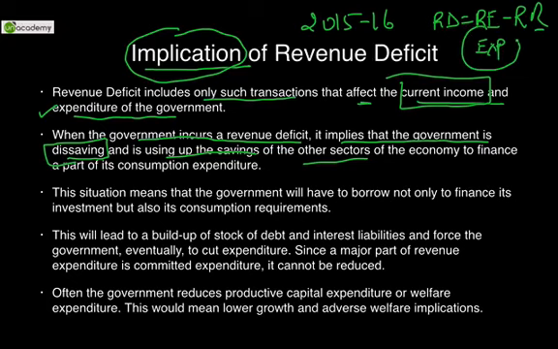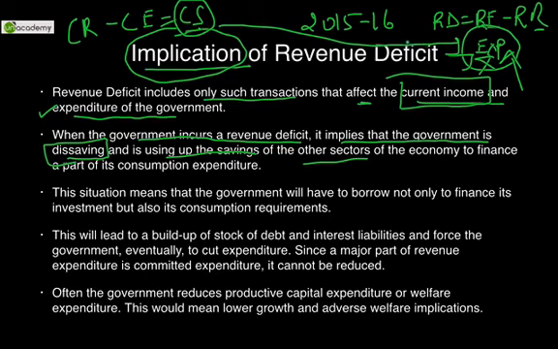So where do you get the excess money for meeting this expenditure? You get it from other sectors. You get it from the capital surplus. So what is capital surplus? Capital receipts minus capital expenditure gives us capital surplus. This surplus is used to meet the expenditure, that is, excess expenditure in terms of revenue.